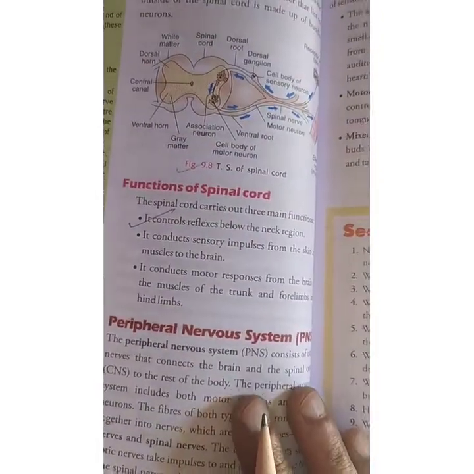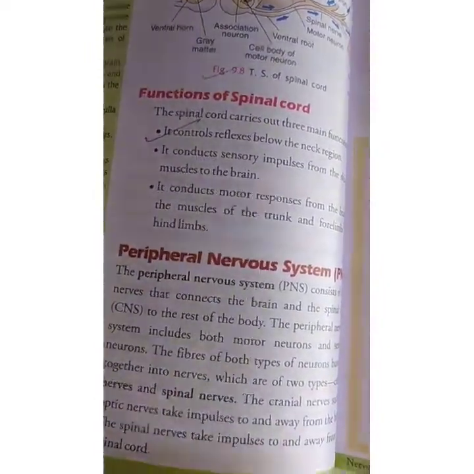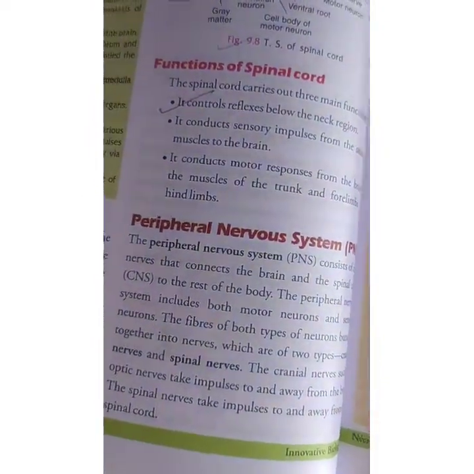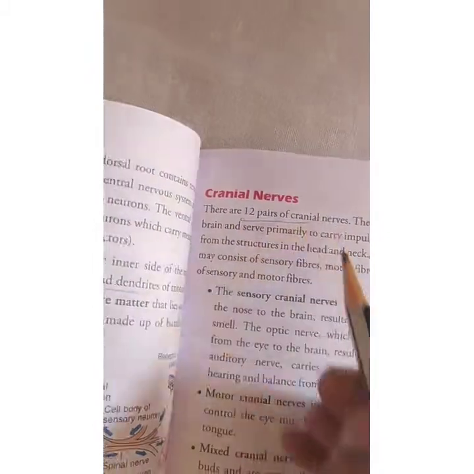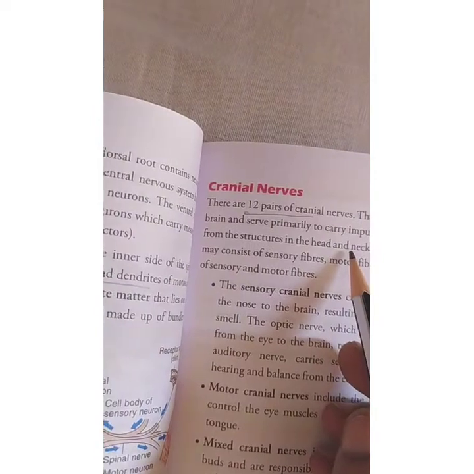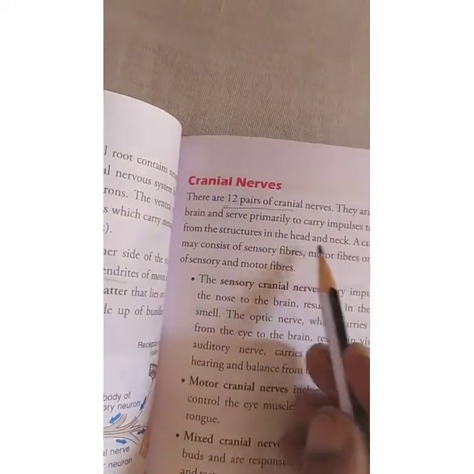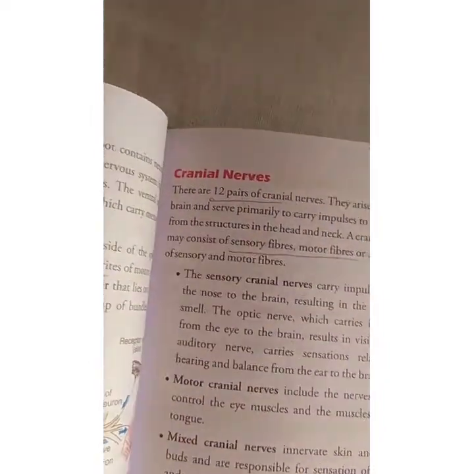Now what is the peripheral nervous system? The last one. The peripheral nervous system consists of the nerves which arise from the brain and spinal cord. Two types of nerves are there. The nerves which arise from the brain are called cranial nerves. There are 12 pairs of cranial nerves. They arise from the brain and carry the message or impulses to the head and neck region. A cranial nerve may consist of different types of fibers like sensory fiber, motor fiber, or a mixture of both of them.